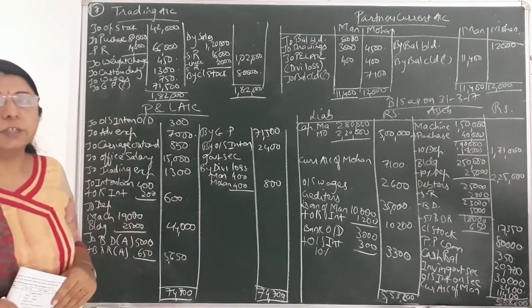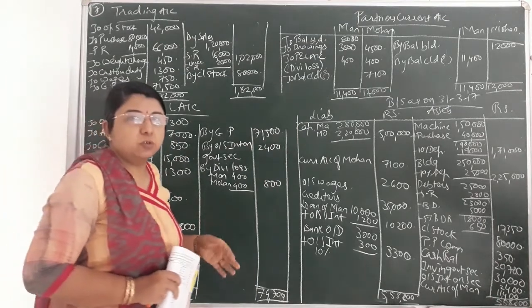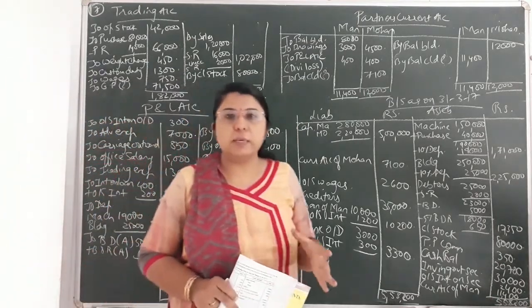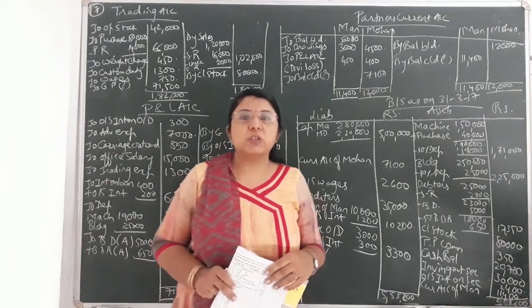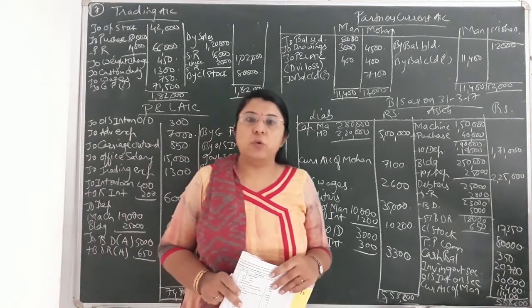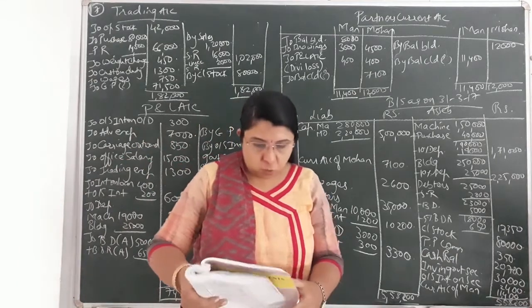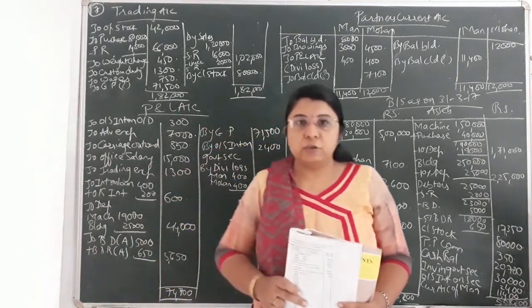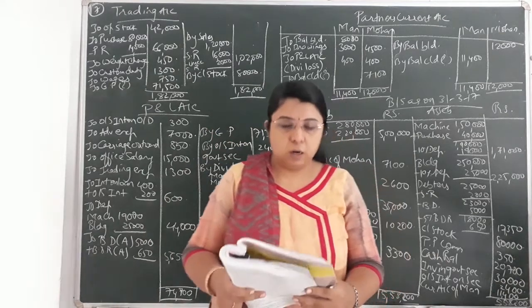Here, any transactions related to partners, such as interest on capital, interest on drawing, salary, bonus, are not there in the question. That's why the P&L appropriation account has not been prepared. Okay, now we'll see the entries one by one and do the posting in the related accounts.